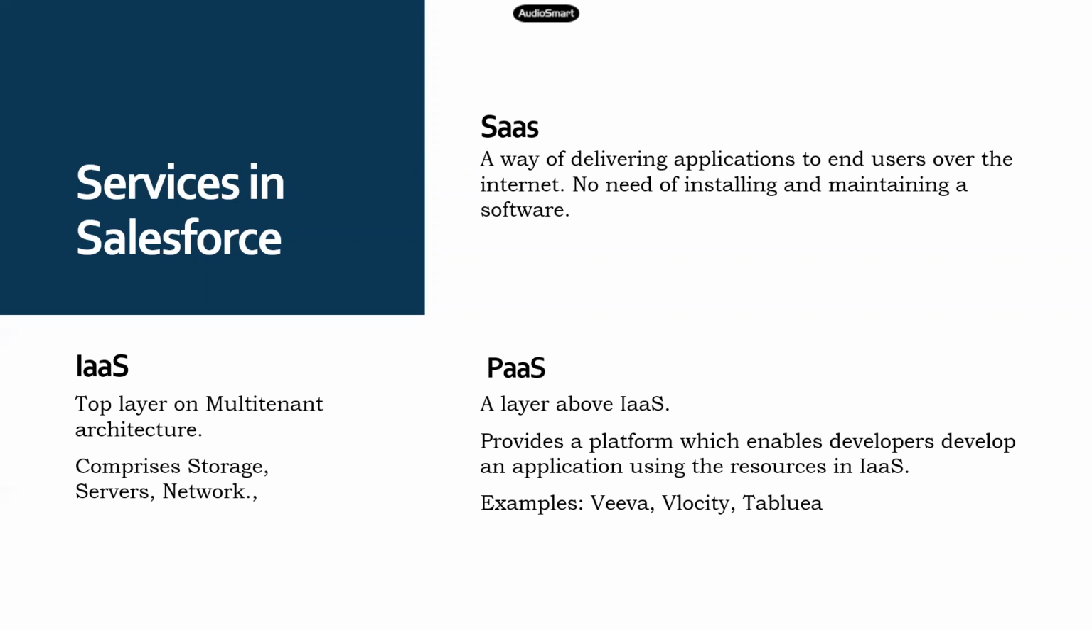They use all of the things provided in IaaS by Salesforce. They use the storage, the servers, and the network of Salesforce, and they build a platform using that, right? So that is called platform as a service, and examples of that are Veeva, Velocity, Tableau, and so on.